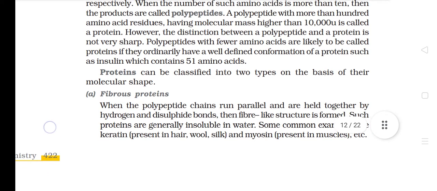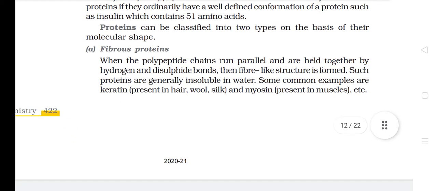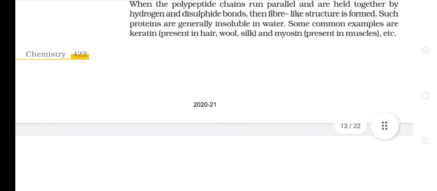Polypeptides with fewer amino acids are likely to be called proteins if they ordinarily have a well-defined conformation of a protein, such as insulin, which contains 51 amino acids. Proteins can be classified into two types on the basis of their molecular shape. A. Fibrous proteins. When the polypeptide chains run parallel and are held together by hydrogen and disulfide bonds, then a fiber-like structure is formed. Such proteins are generally insoluble in water. Some common examples are keratin, present in hair, wool, silk, and myosin, present in muscles.